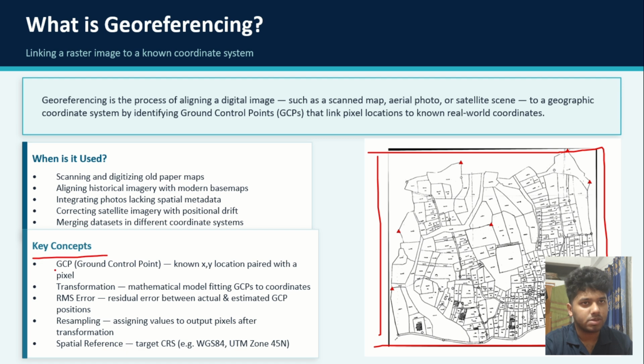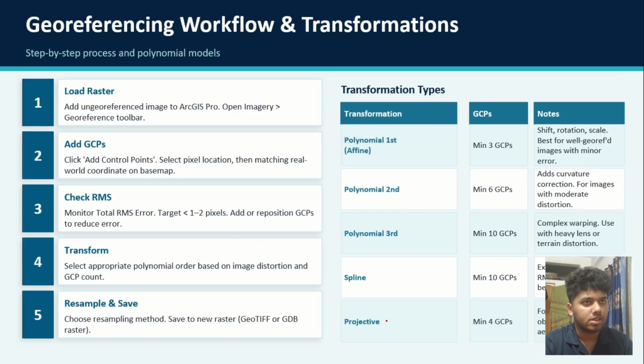And here are some key concepts. First of all, we need GCPs. In my picture I can identify GCPs, like these posts we have added because we know the locations of these places. These are the GCPs, ground control points. I have several of these in this map. Then transformation, a mathematical model fitting GCPs to coordinates; RMS error, the residual error between actual and estimated GCP position; then resampling and spatial reference.